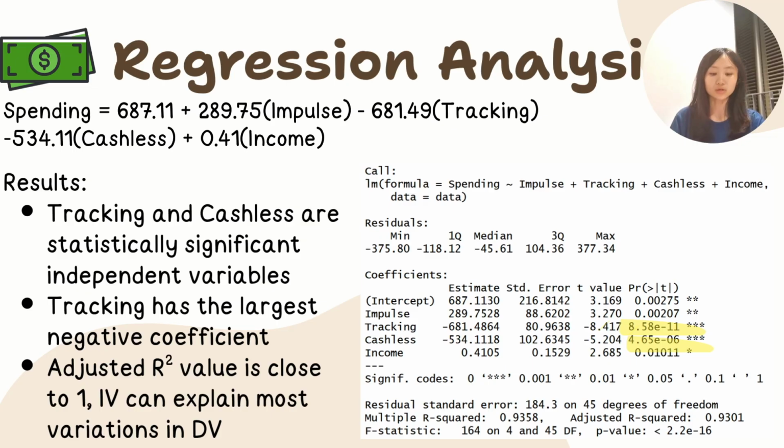Here's our regression equation. Let me highlight the key takeaways. Tracking has the largest negative coefficient. That means, holding everything else constant, a person who tracks their spending spends about $681 less than someone who doesn't. This is highly statistically significant.